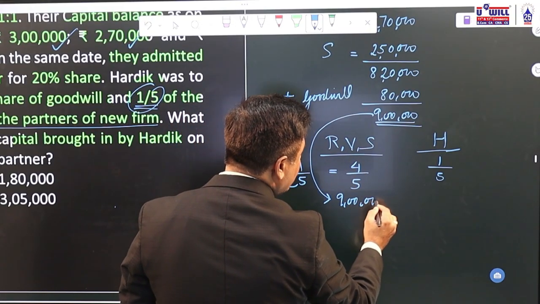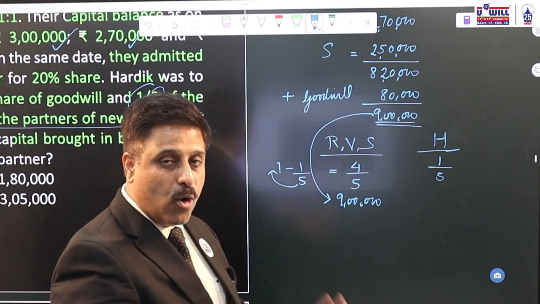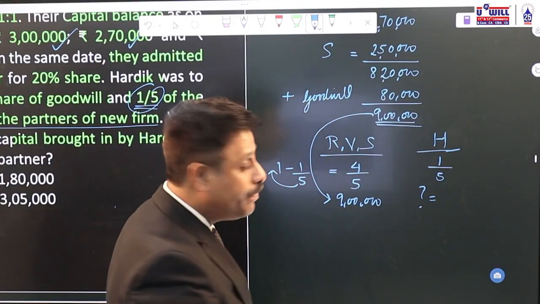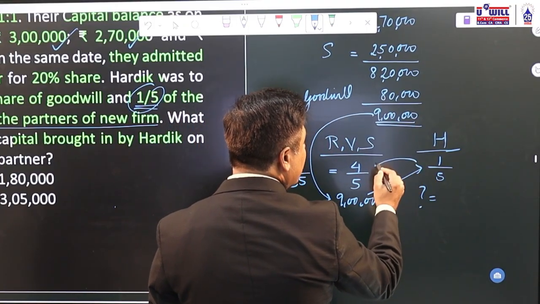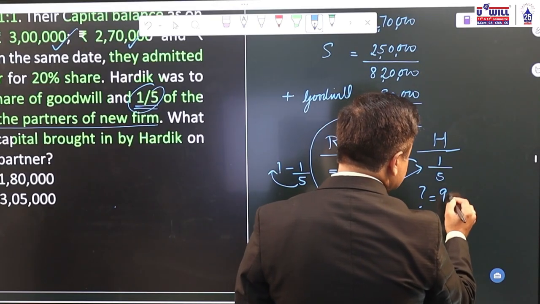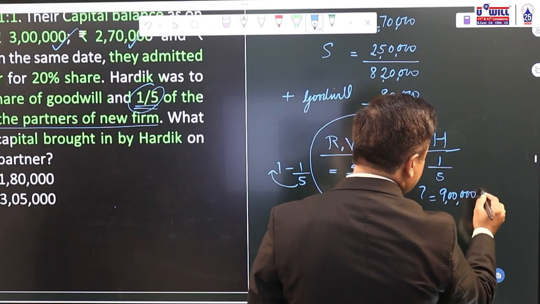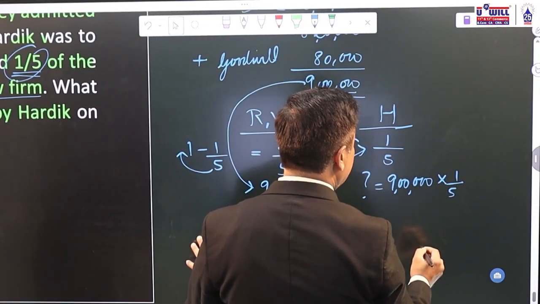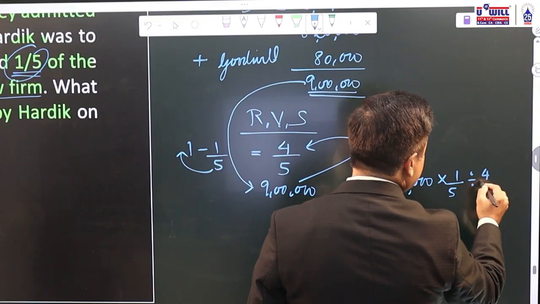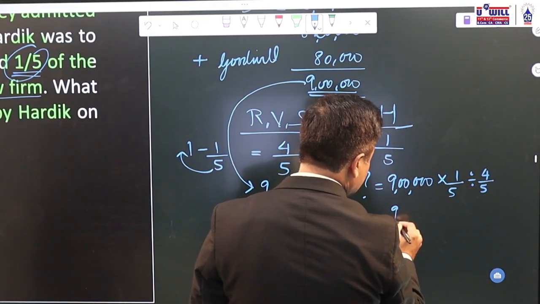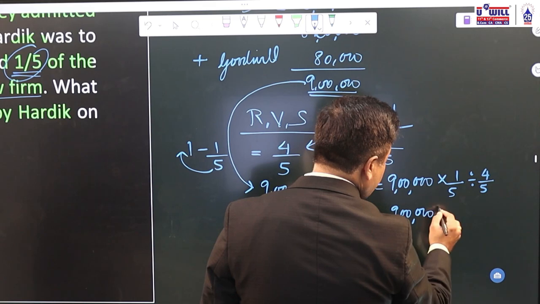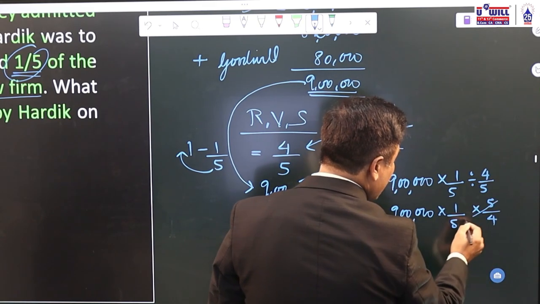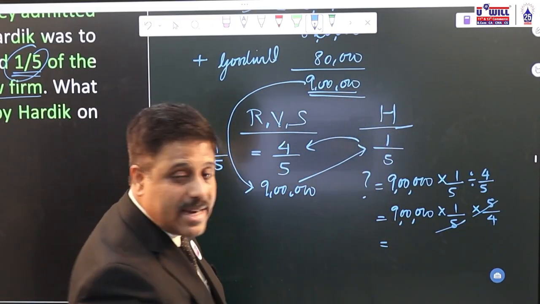Okay, their capital in the new firm is 9 lakhs, which is actually 4/5 of the capital of the new firm. So what should be Hardik's capital? 1/5 of the capital of the new firm. 9 lakh multiplied by 1/5 divided by 4/5. Dividing by 4/5 becomes the reciprocal, so 9 lakh into 1/5 and divide by 4/5 becomes into 5/4. 5 gets cancelled. So 9 lakhs divided by 4.